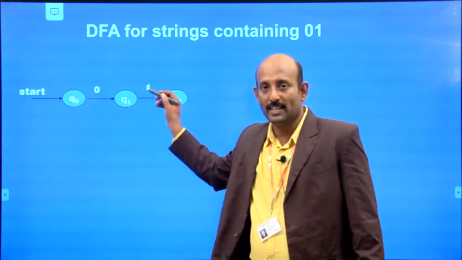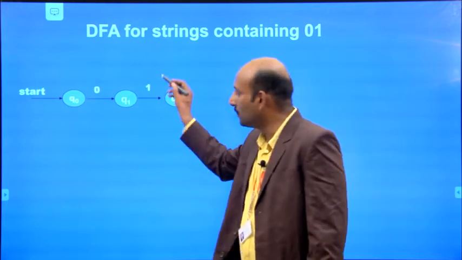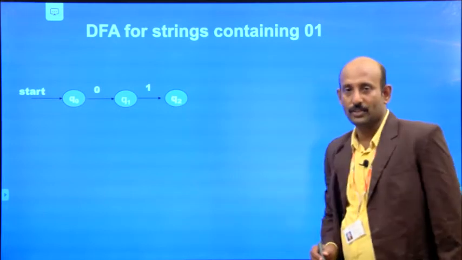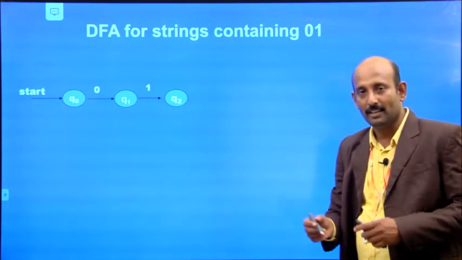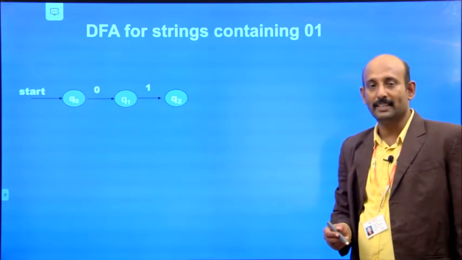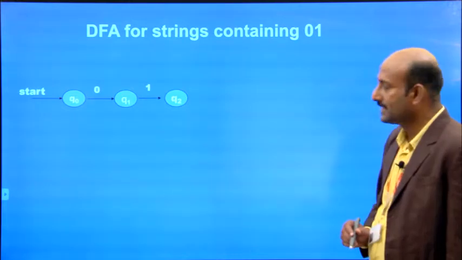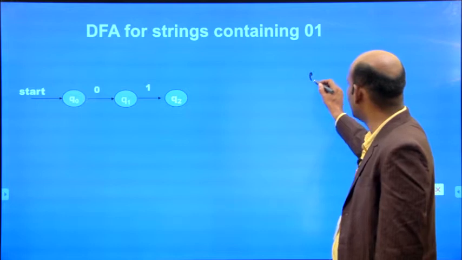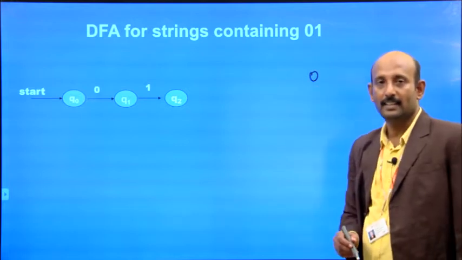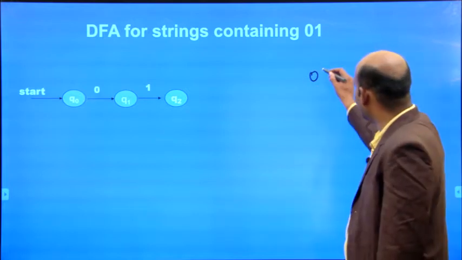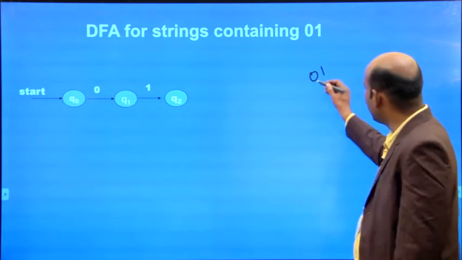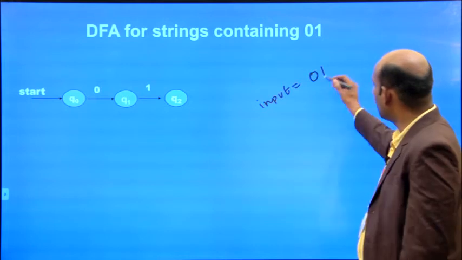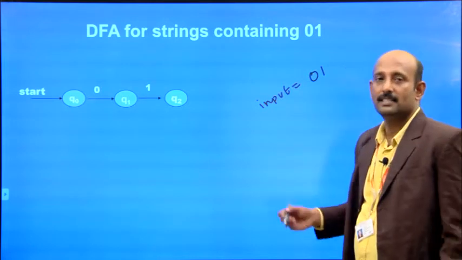I hope everyone has understood why we are making the transition on 1 here. What are all the possible strings generated by this language? The binary string may start with 0 and end with 1. If I give this input, 0, 1, then 0, 1 is a substring.